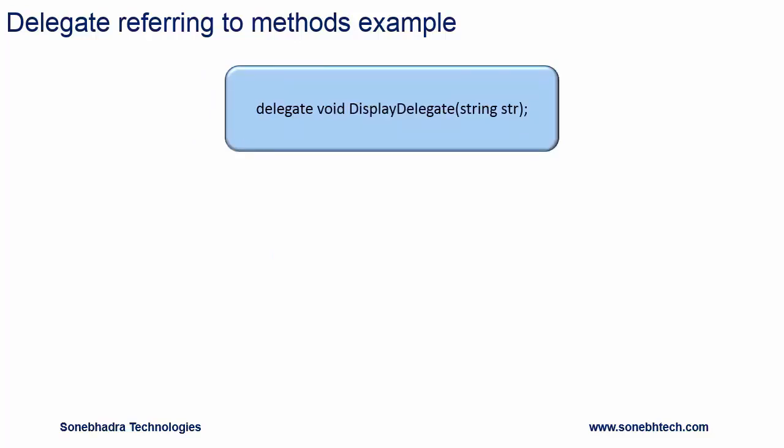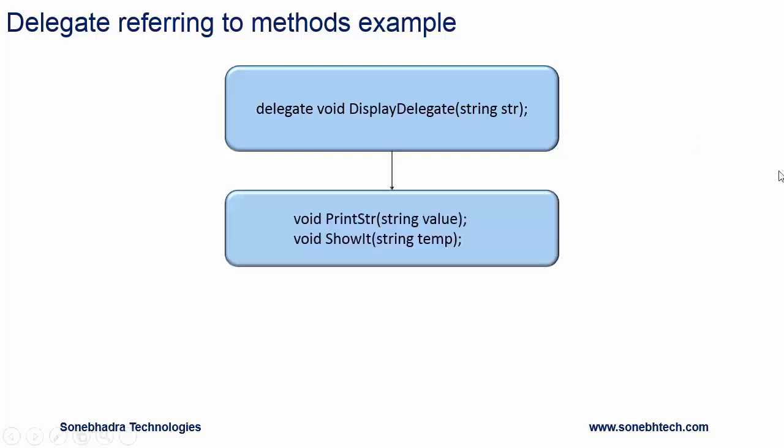Let's see another example. Here we have delegate, display delegate. It has one parameter of type string and return type is void. So it can refer to a method which has one parameter of type string and return type is void. Okay, let's see some methods which it can refer. Here we have two methods. First one is print str.